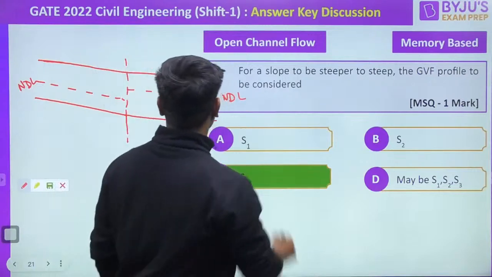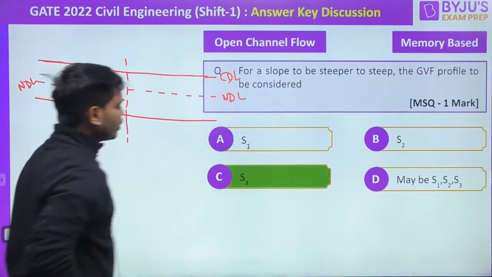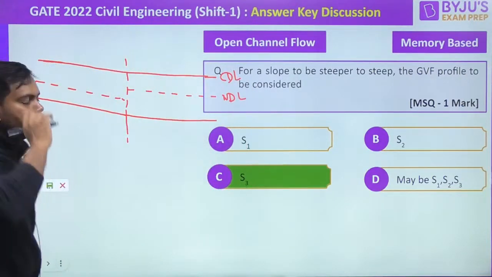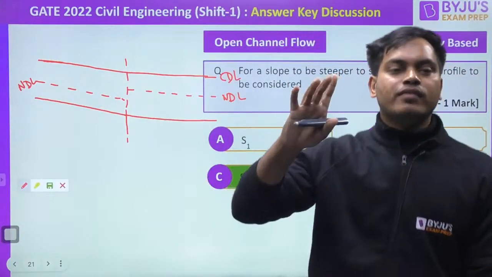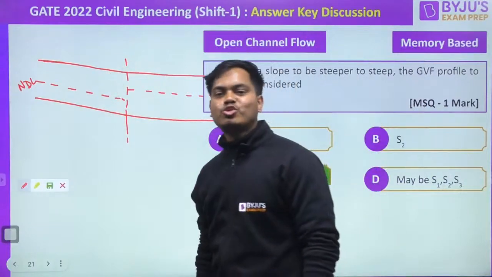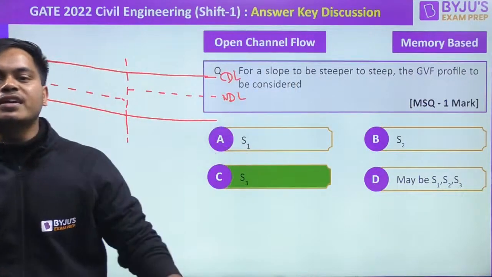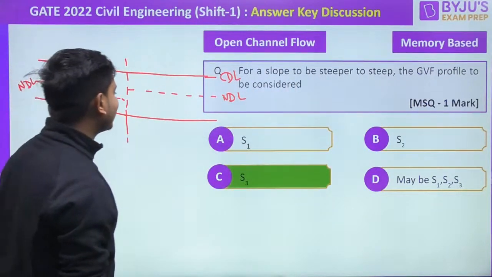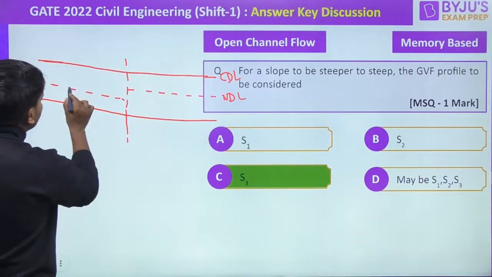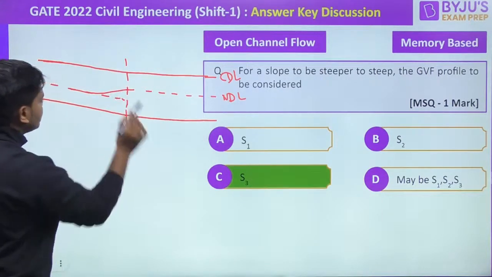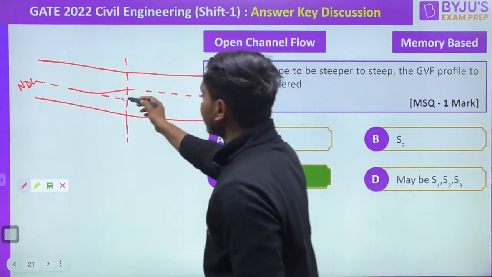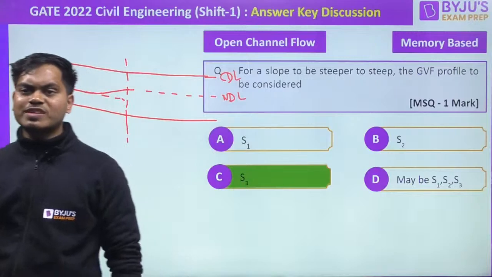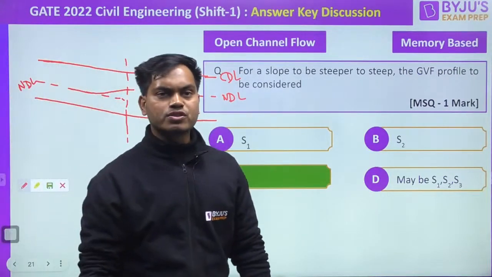Okay, sir. This is your CDL, right? Now the very basic thing that we discussed in the ninja technique was, the first thing is we have to go from the NDL to the NDL. This is the first criteria. Now guys, I am going like this. Can I go like this, everyone? Can I say S2 is the right answer?